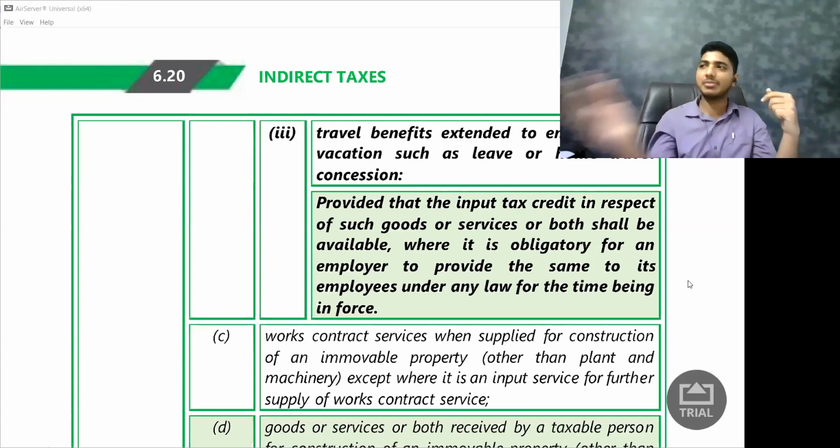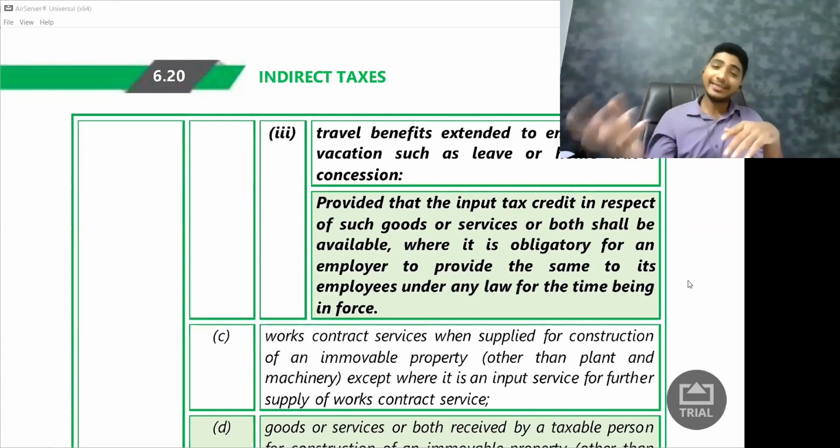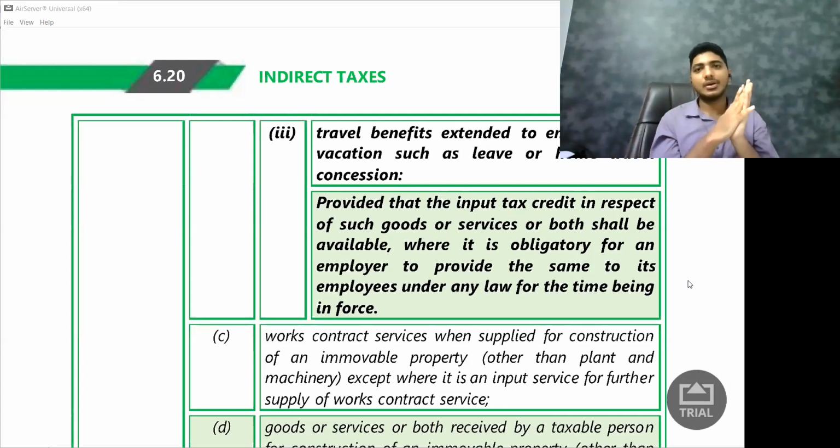Now for this, if I'm taking service of some outdoor caterer, then credit is available to me. But voluntarily, if I just want to say 1-2 hours of my employees and I'm taking service of outdoor catering, ITC is not available. So this is one of the aspects you need to understand.